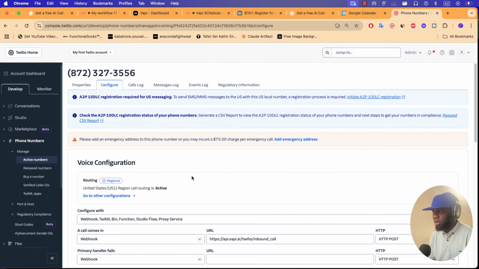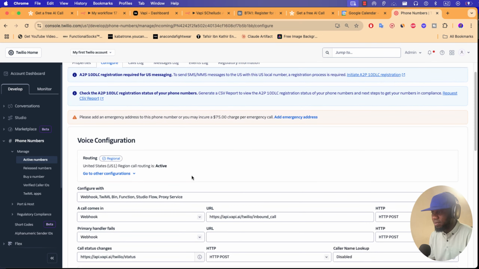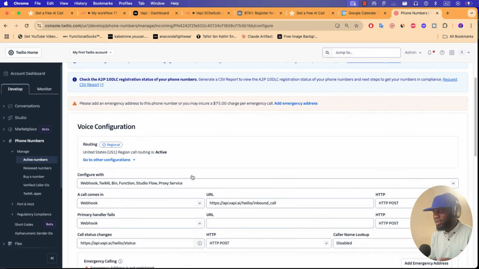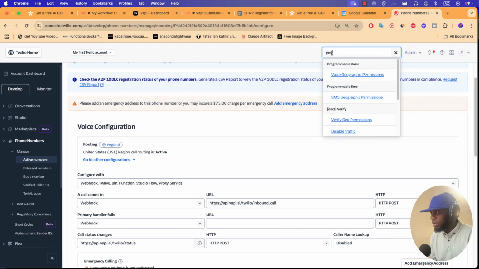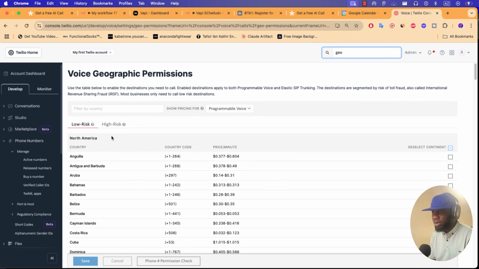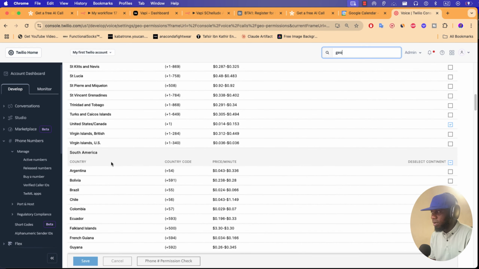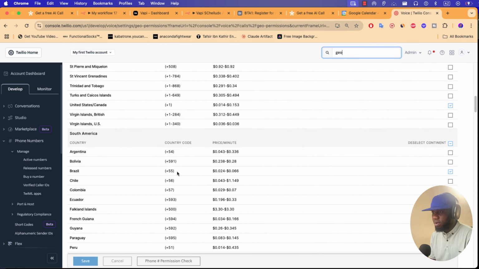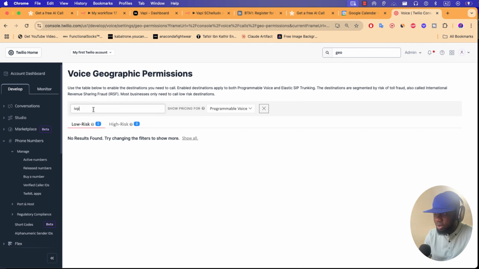Sometimes, depending on the country where you want to call users, the number can't call this country. Let me show you something. If you go to your permissions, you'll notice that there are many countries here, and some countries can't be called. For example, here, Ivory Coast.